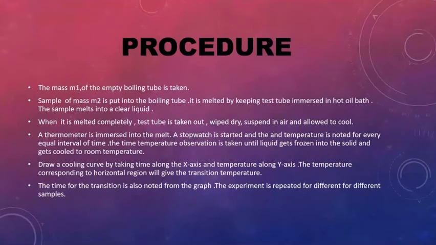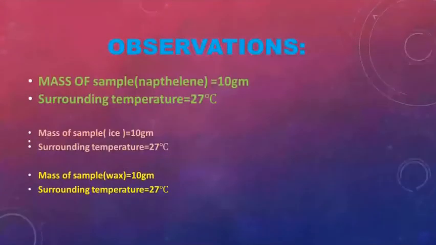Now observations. Next page. Observations. Mass of sample of naphthalene is 10 grams. Surrounding temperature we got is 27 degrees Celsius. Mass of sample of ice is 10 grams, surrounding temperature 27. Mass of sample of wax is 10 grams and surrounding temperature is also 27.